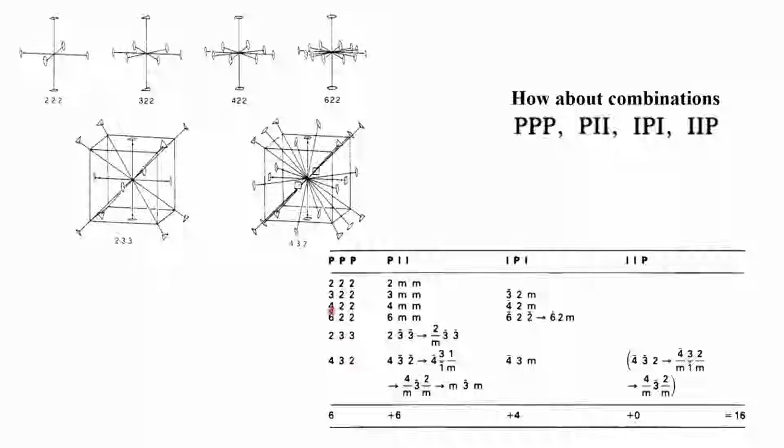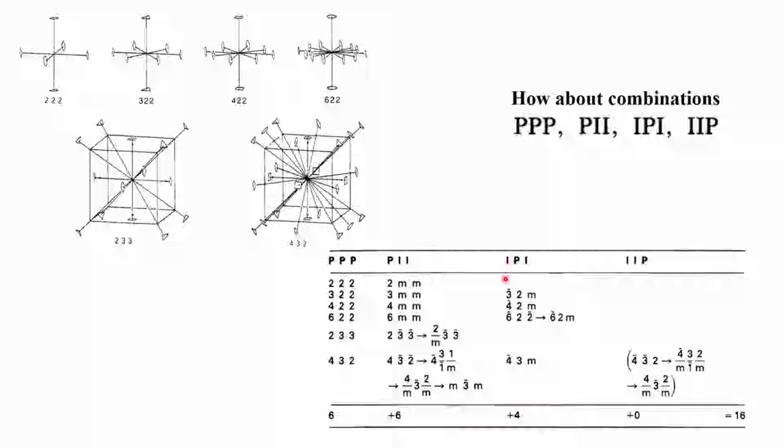So, in the last class we stopped at the discussion of having three mutually perpendicular two-fold axes generating the 2-2-2 combination as a possible point group. 2mm is another possible point group, and so on, with respect to 3-fold, 4-fold, 6-fold, and then also the combination of 2-3-3 and 4-3-2 giving rise to axes in different directions. We find that there are 6 plus 6, so 12 additional point group symmetries which come up.